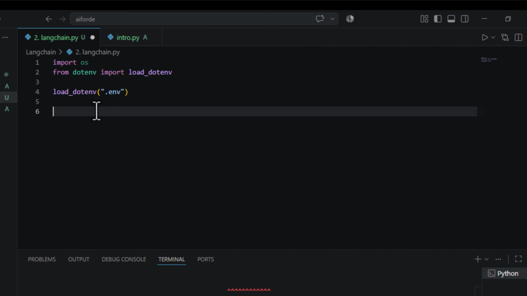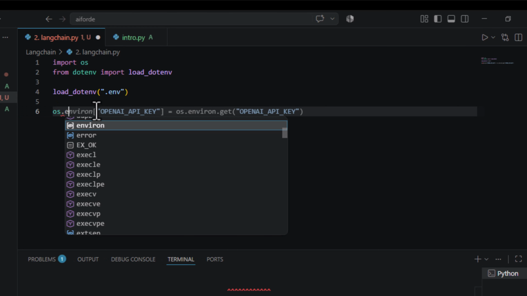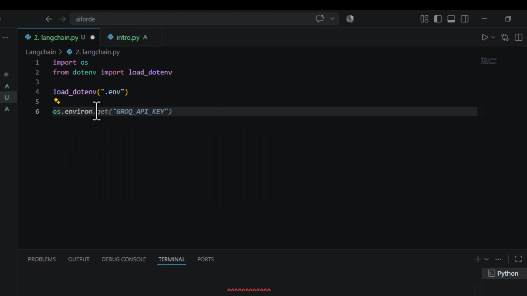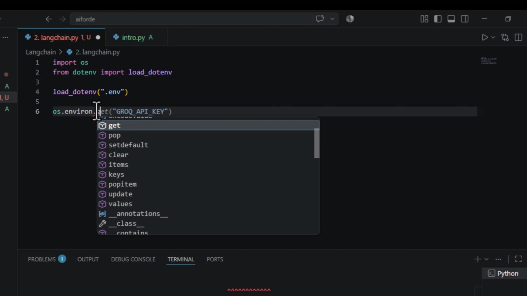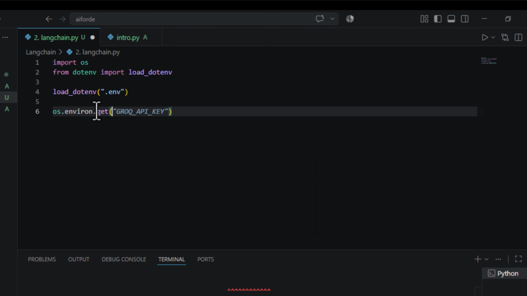Now the next part: the file is available, but we have to import your API key. How can you import that? For that you have to write os.environ, and under the environment variable we want to take the value of the API key, that is Groq.